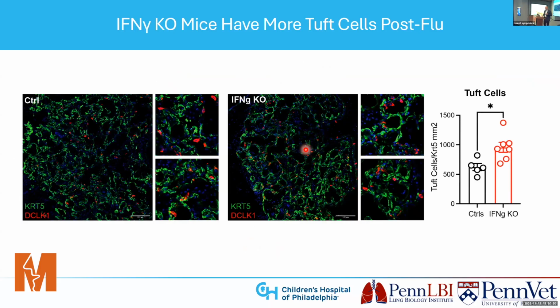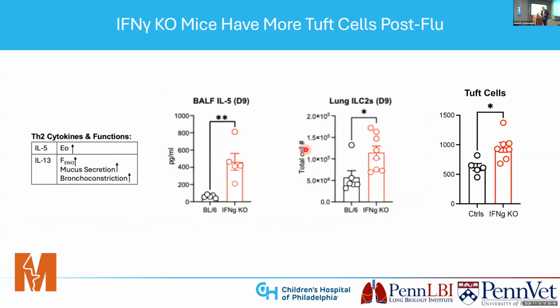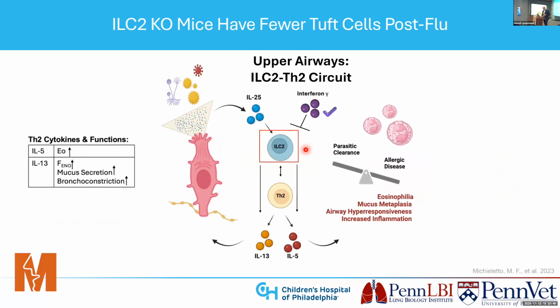And what you can see is there's a statistically significant increase in the number of Tuft cells, which is what you would expect to find if the circuit is functional in the lower airways. Additionally, we also found an increase in IL-5 at day 9, as well as ILC2s at day 9. So we thought this is great. We can check a box there that interferon gamma seems to be a part of this circuit.